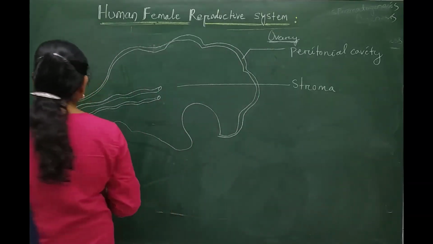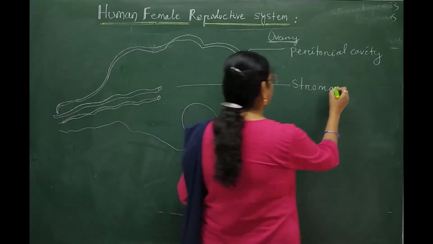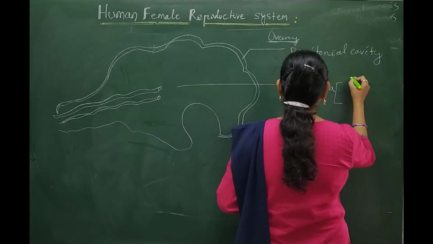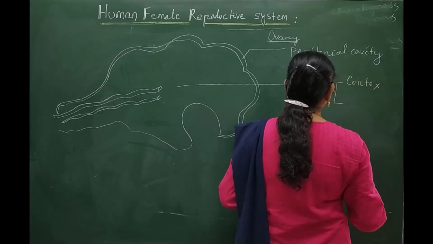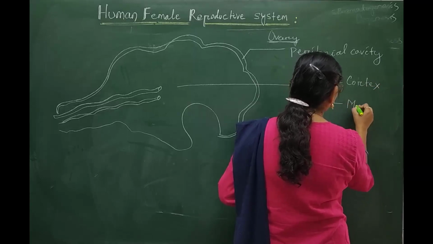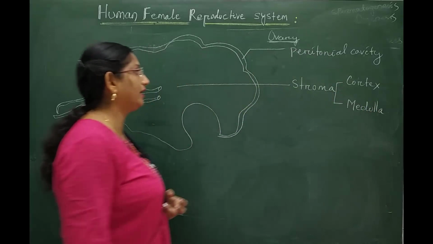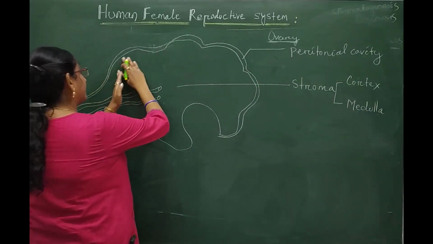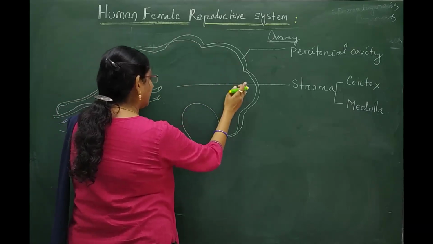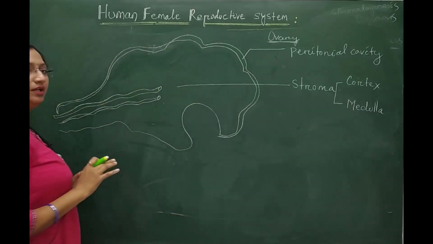Then the stroma is divided into two parts: the outer cortex and the inner medulla. The cortical part lies attached to the peritoneal covering of the ovary.